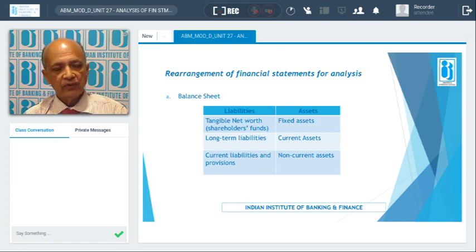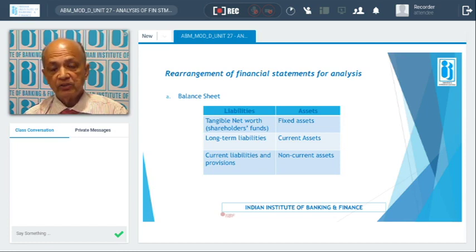So we have seen that for rearranging, the first is the CMA analysis, but here we are not taking care of that much CMA analysis. But as far as how to rearrange a balance sheet is concerned, in the balance sheet we have seen three liability side items: equity and liabilities, then non-current liabilities, then current liabilities. Instead of the three broad categories, here the rearrangement would be made in the CMA format, form number 2, where the tangible net worth, the shareholders' funds, would come with different items. Then long-term liabilities, then current liabilities and provisions.